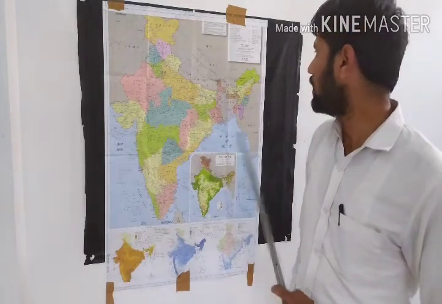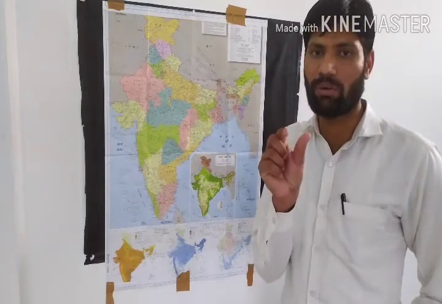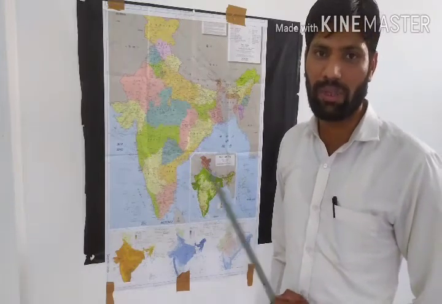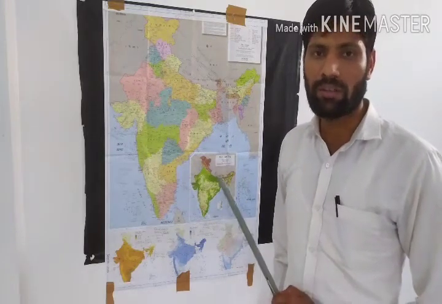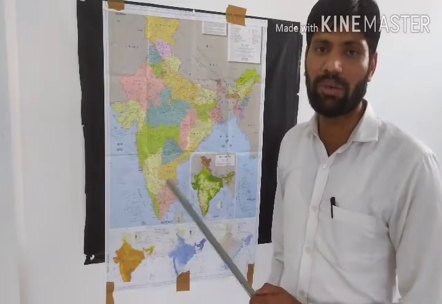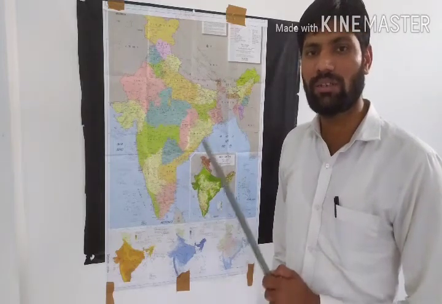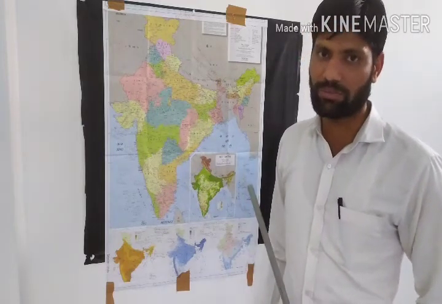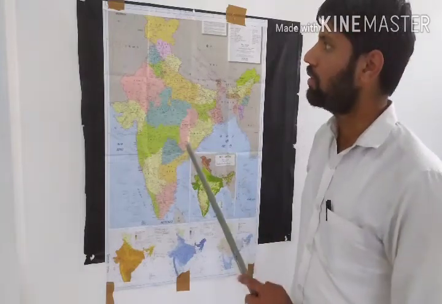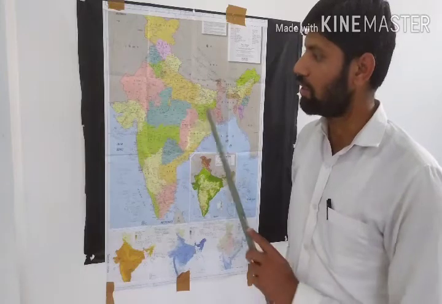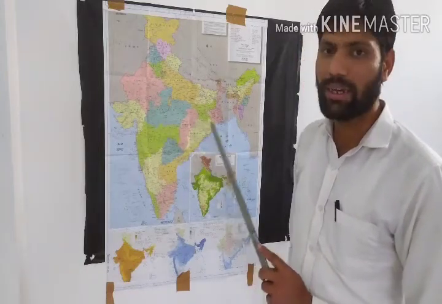Now the second term is biodiversity. There are two words, one is bio and the second is diversity. Diversity will remain the same, that means different kinds of forms, and bio means living things. That means different kinds of animals and plants form the biodiversity. Different types of plants, animals, and microbes on the earth or in India, this is known as biodiversity.